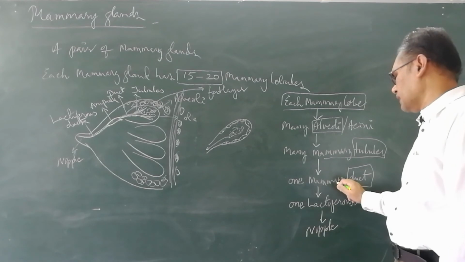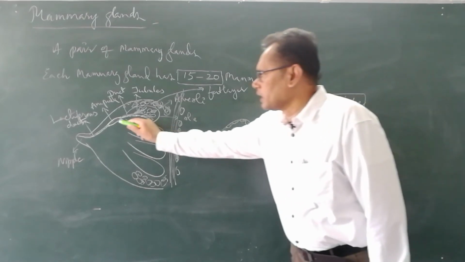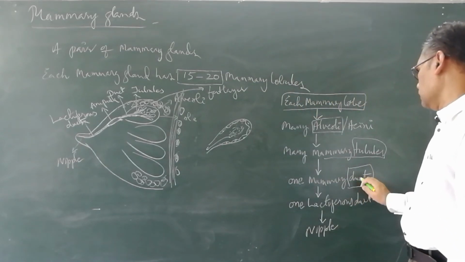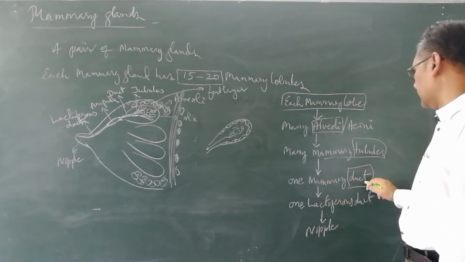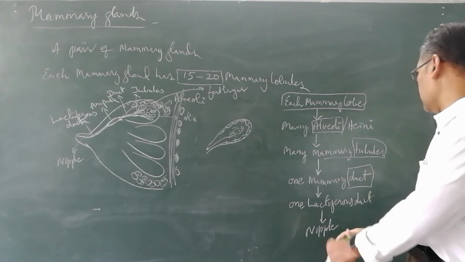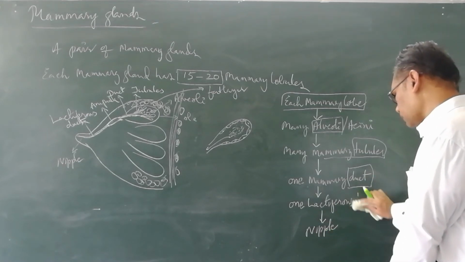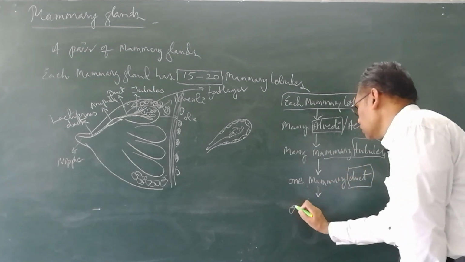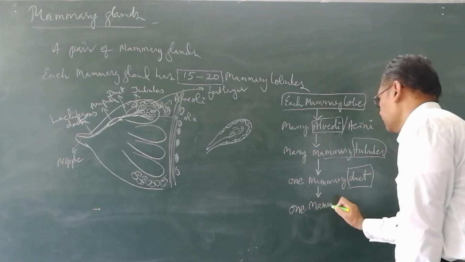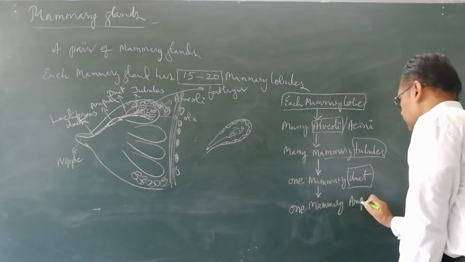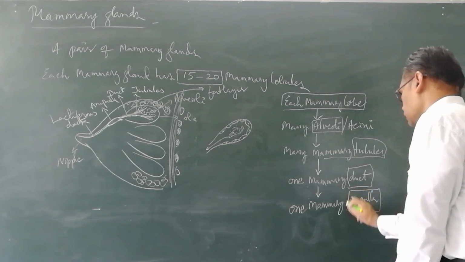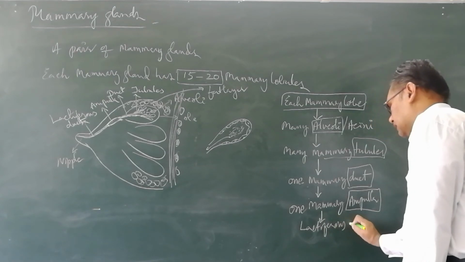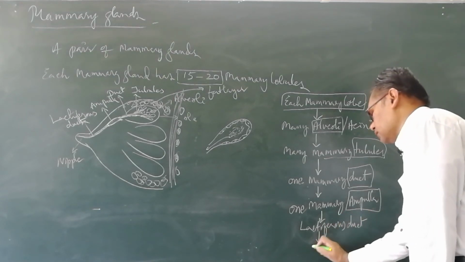One mammary duct opens into the ampulla, sorry, I forgot to write the ampulla. One mammary duct, then one mammary ampulla. Now this mammary ampulla opens into the lactiferous duct. Now the lactiferous duct opens into the nipple.